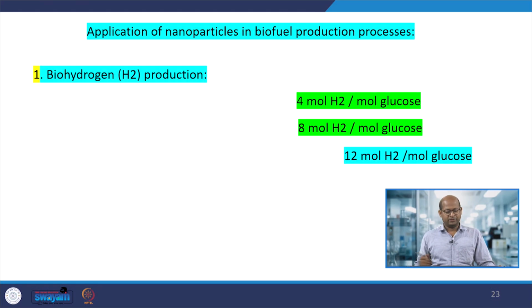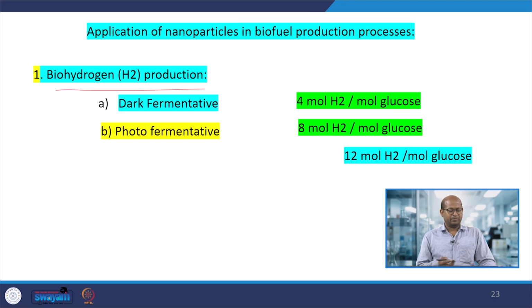So here, first we will discuss biohydrogen production, where we can use nanomaterials. In biohydrogen production there are so many processes or methods. I said the dark fermentation process; that way you can produce biohydrogen. In photo fermentation, while in dark fermentation usually the amount of hydrogen produced is very low, that is 4 moles of hydrogen per mole of glucose.